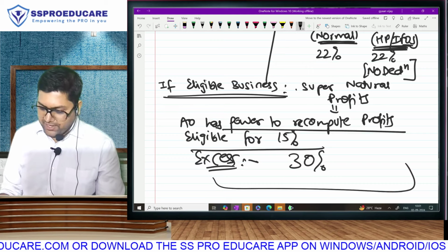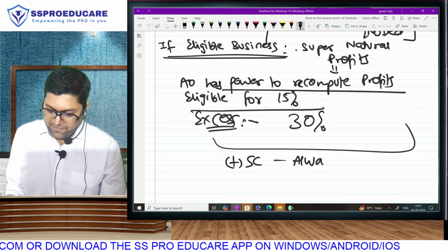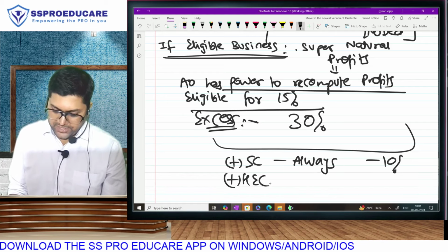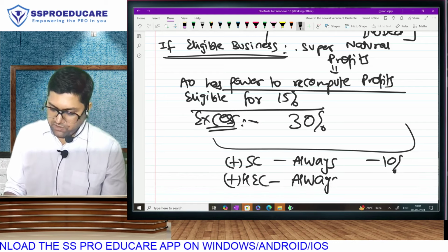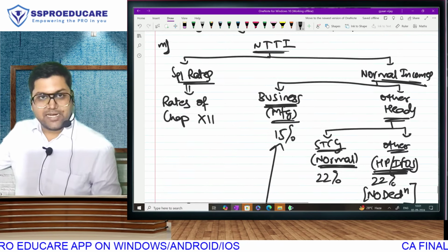In all the rates stated above, we will be adding surcharge always at 10%, and we will be adding HEC also always at 4%, because I had to write this for 30% also, for 15% also, for 22% also. That is the reason. Ek second idhar aao.